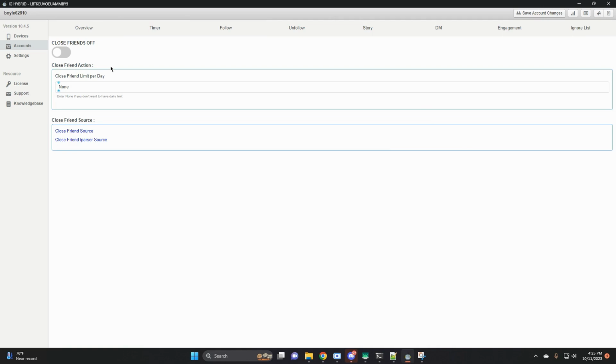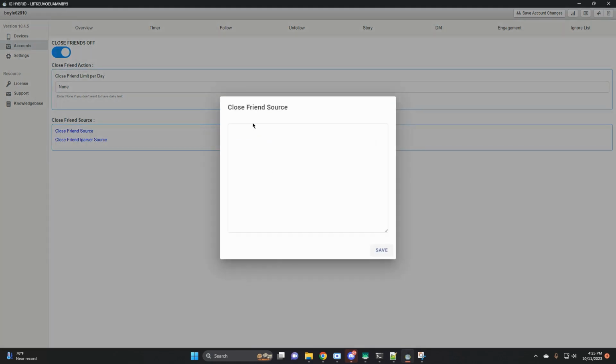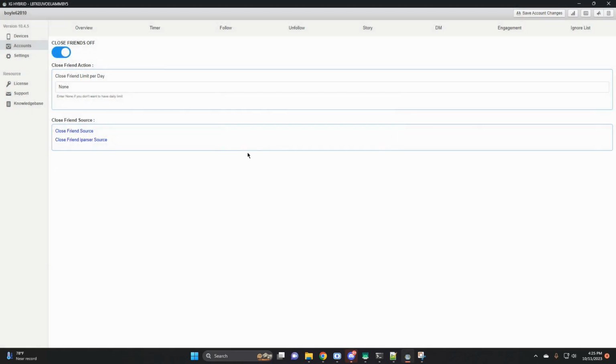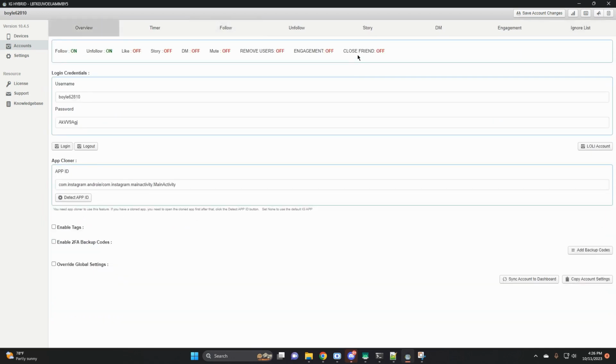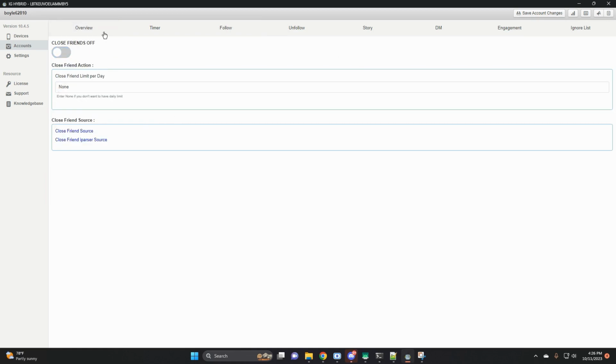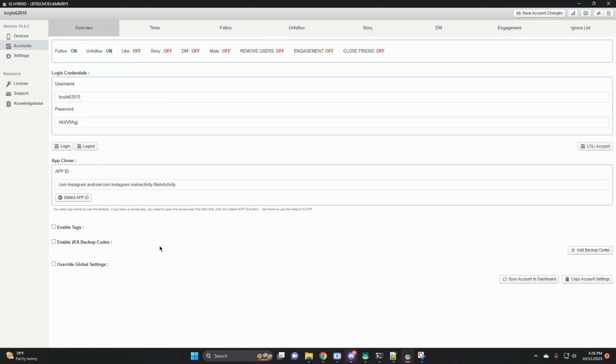I think this is a good idea, but it is not fully developed. I think they are going to develop this in a different route because, for example, the way this works here is if you turn this on and you add a close friends source, like you add accounts, it'll add them to close friends, but it doesn't work if they're not following you. I think this would work really well if it's something like, if they follow you back, they get added to the close friends. But I think in its current state, it doesn't make sense to use, so I don't use it. And essentially, that is how to use IG bot.